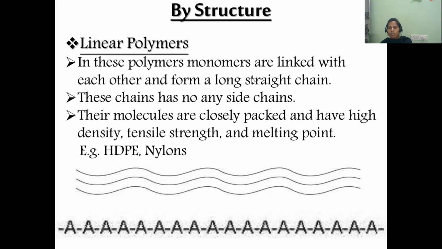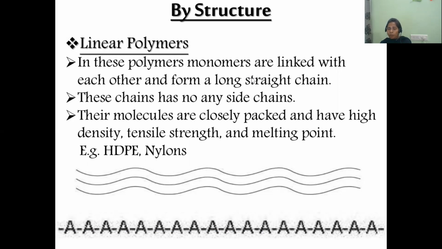So, do all the polymers have the same structure? No, all the polymers do not have the same structure. We have seen many types of polymer structures till now. Some of the polymers have a linear manner, that means a straight manner. And in the previous class, we saw one polymer structure, which was a three-dimensional structure, the cross-linked structure.